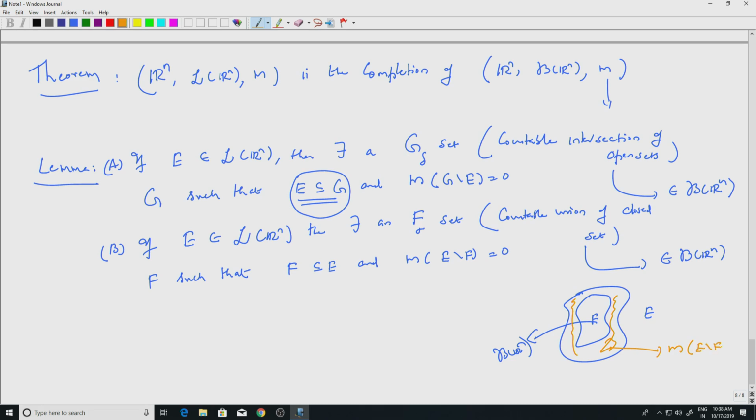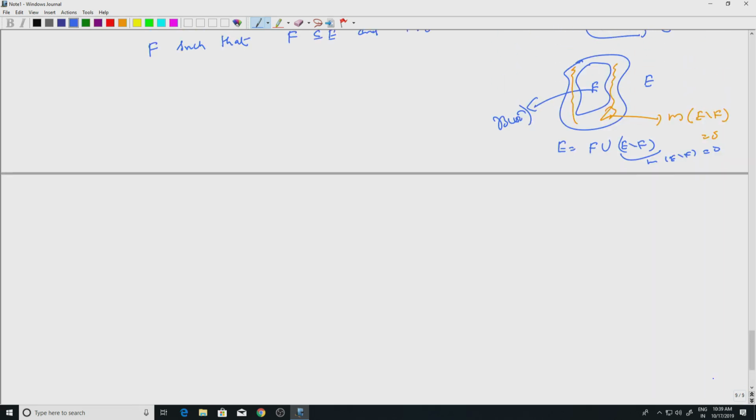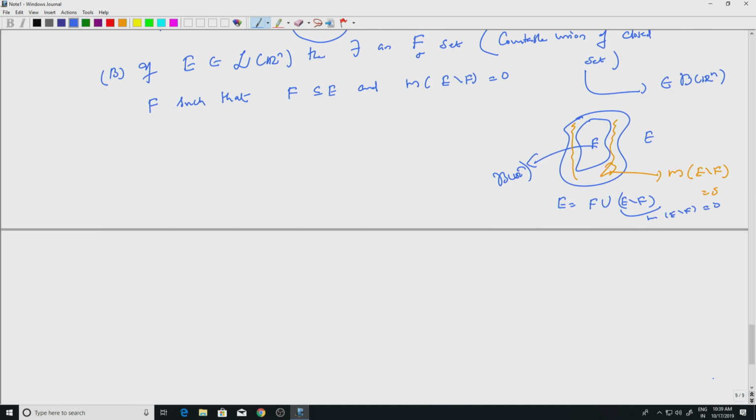Okay. So the lemma asserts that E can be written as F union E minus F, where E minus F has measure 0.